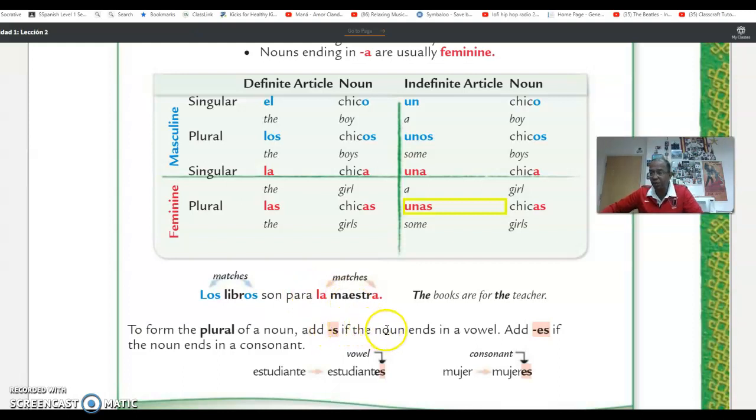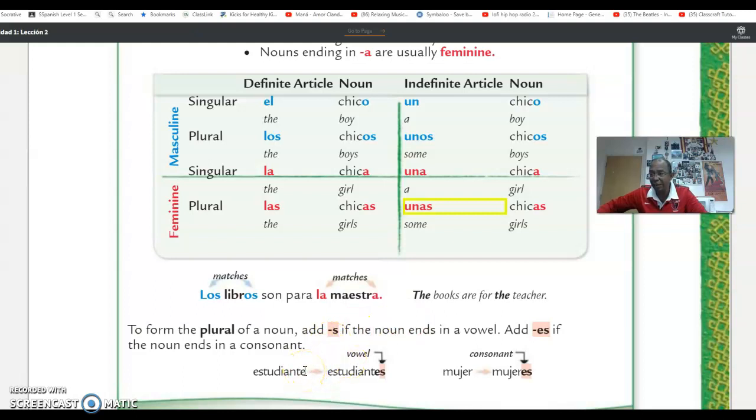That's all you do. And if it ends in a vowel, like for example, libro ends with a vowel, libros, right? And es if it ends in a consonant. If it ends in an R, an L, whatever consonant it is, to make it plural, you just add es, okay? Like is the case here.